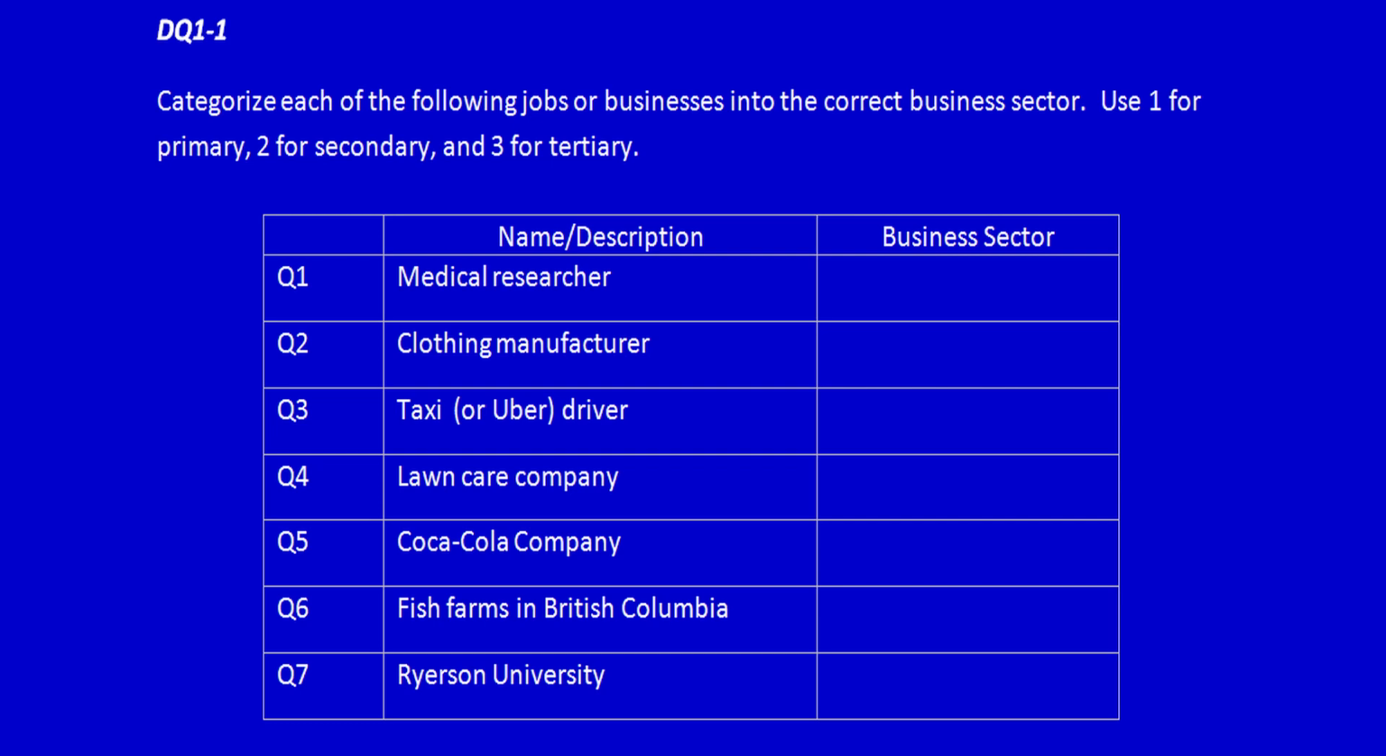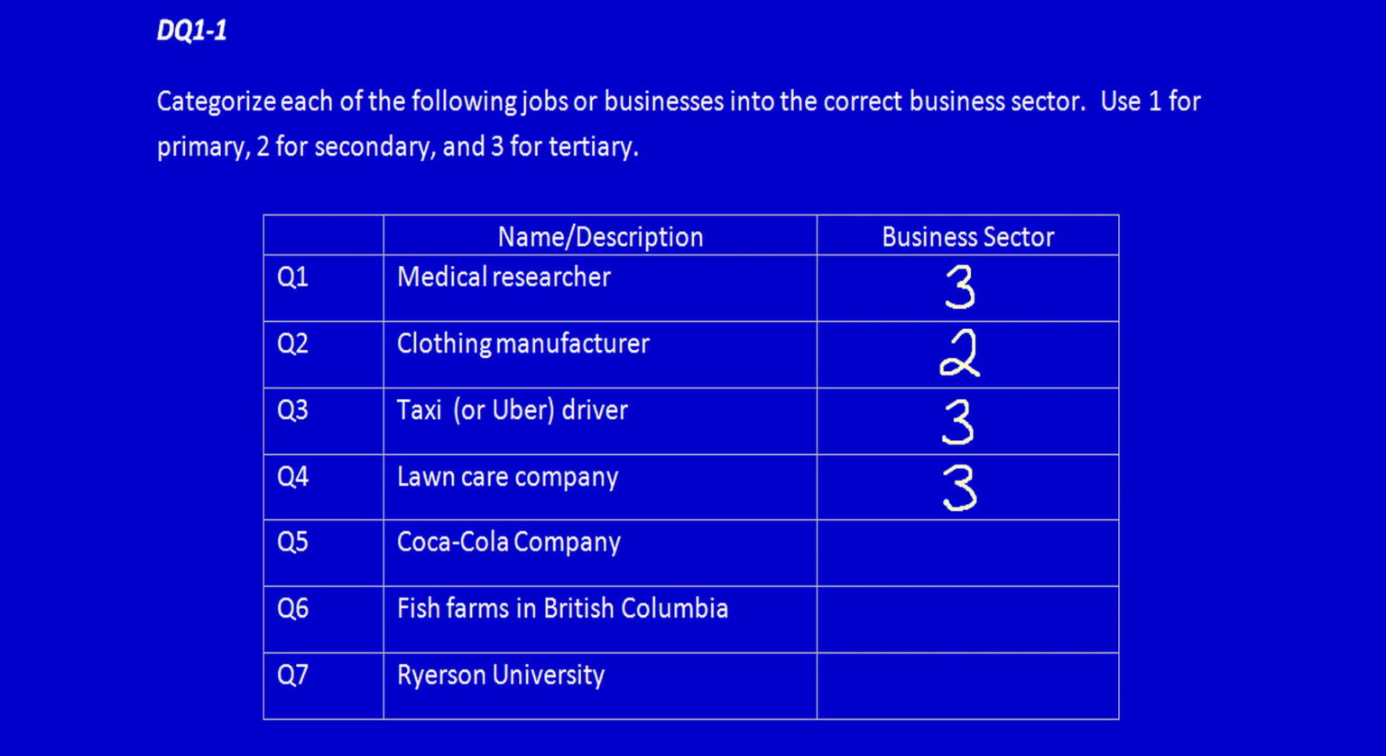Let's get started. Medical researcher. They provide services, so they would be in tertiary. Clothing manufacturer. Well, the word manufacturer is in the name. They take raw materials and produce finished goods in the form of clothing, so they would be secondary. Taxi or Uber driver. They're providing a service, being able to ride in their car, so this would be tertiary. Lawn care company. They're again providing a service to the general public, mowing their lawn, taking care of their lawn, so this would be tertiary.